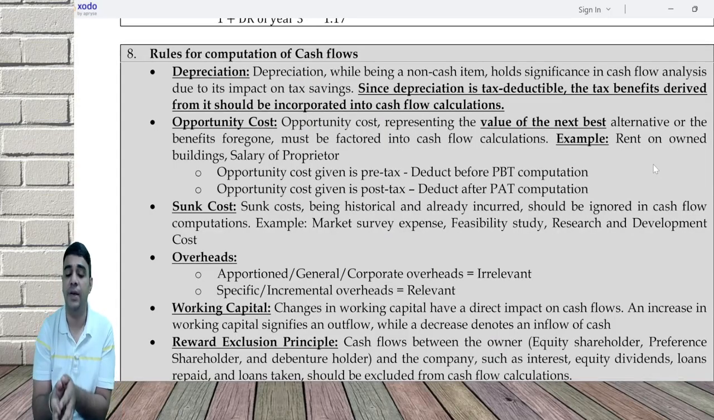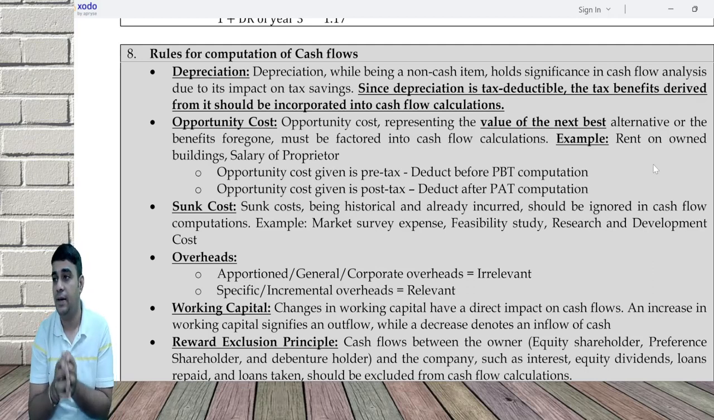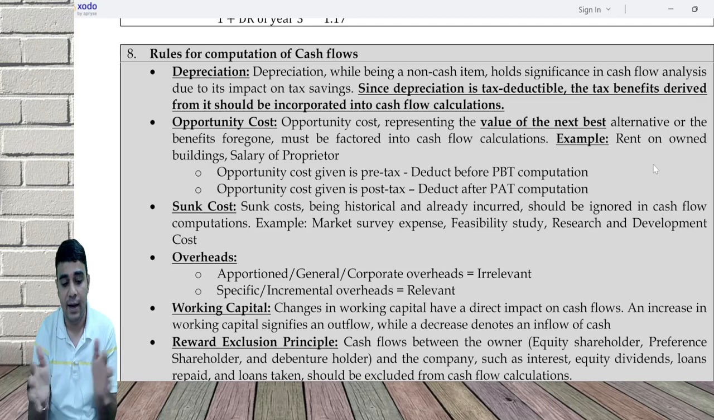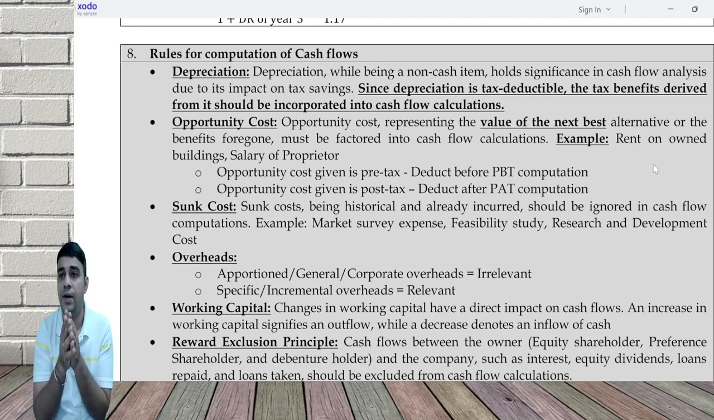Opportunity cost given pre-tax, deduct before PBT. Opportunity cost post-tax, deduct after PAT. Again, I'm repeating, some of these rules were very, very critical at CA Inter level.